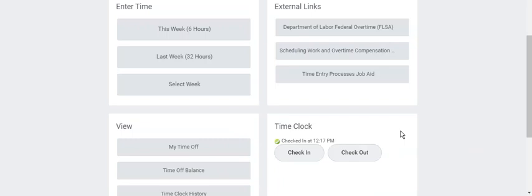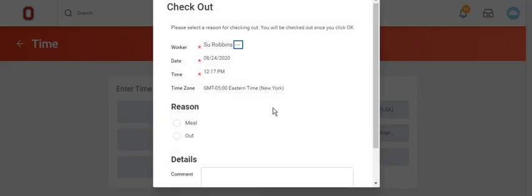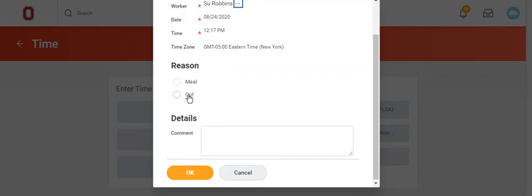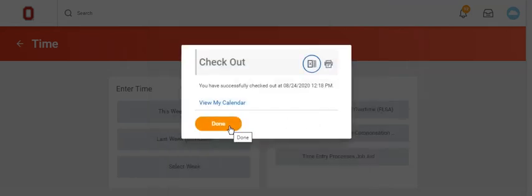After your work shift is complete, simply click Checkout. Select the reason for checkout, whether it's meal or out. If needed, enter comments, click OK, and then Done.